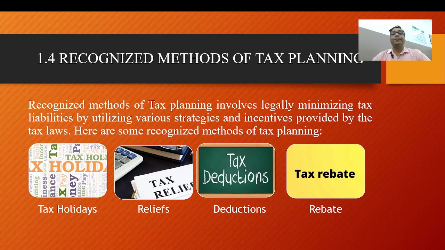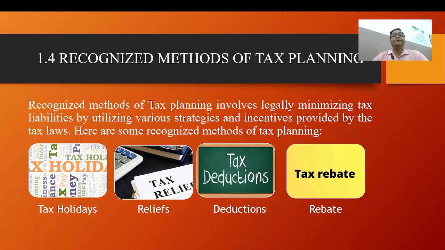Now, I will discuss the next point, tax reliefs. In the picture it is the second point, but I am discussing it here as the third. Tax reliefs directly reduce the amount of tax owed. They are often targeted at a specific group or activities to achieve social or economic objectives.